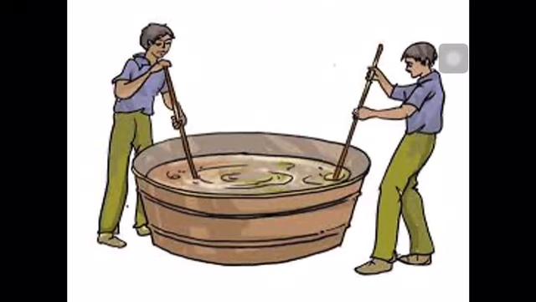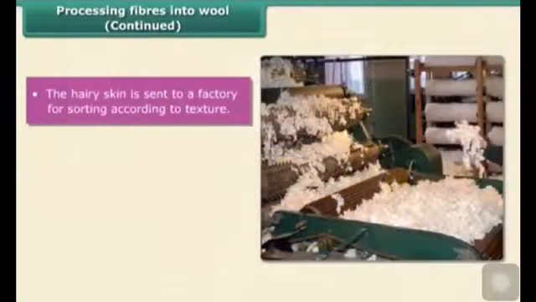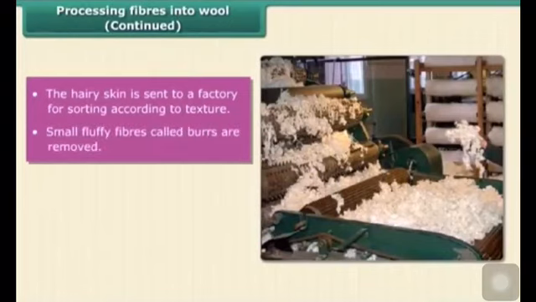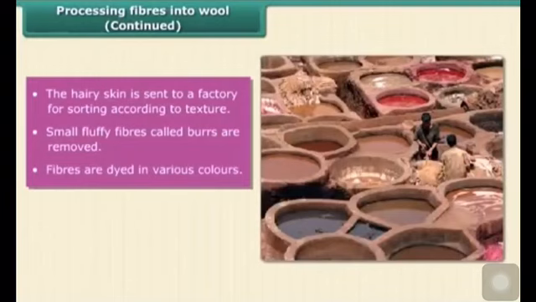The sheared skin and hair are cleaned with soap or shampoo. This is done in big tanks to remove the grease, dust and dirt, and this step is called scouring. Hairy skin is sent to a factory where hair of different texture and type are separated. This process is called sorting.